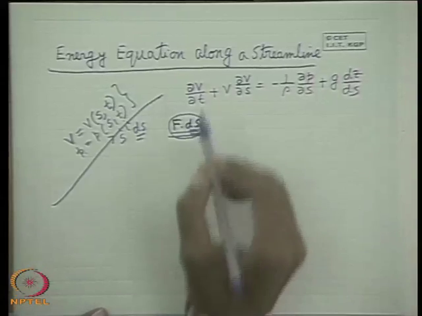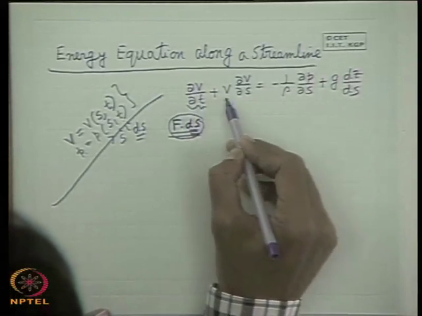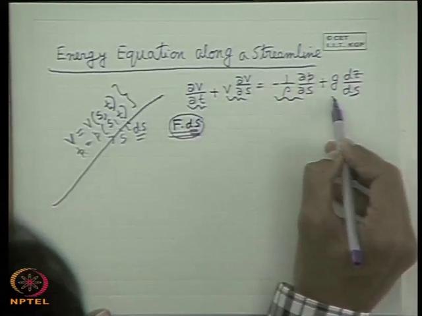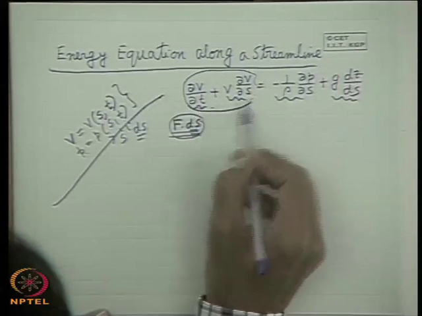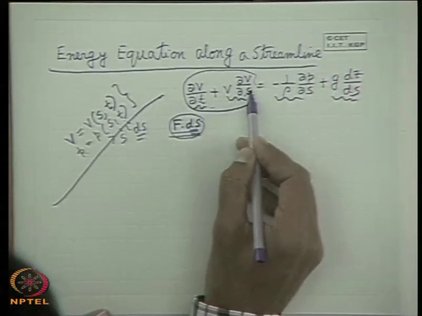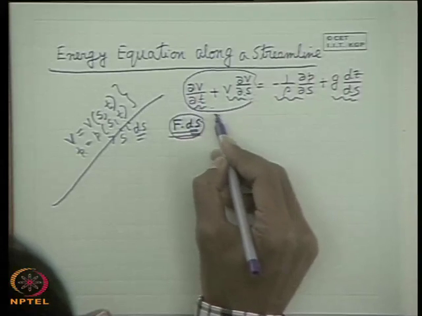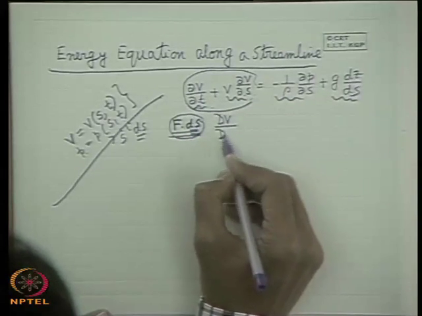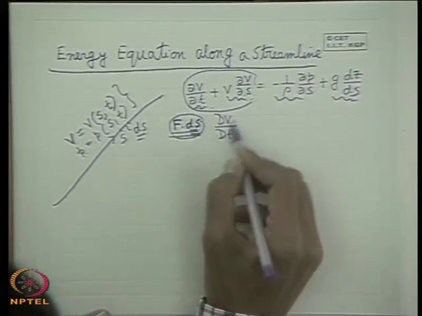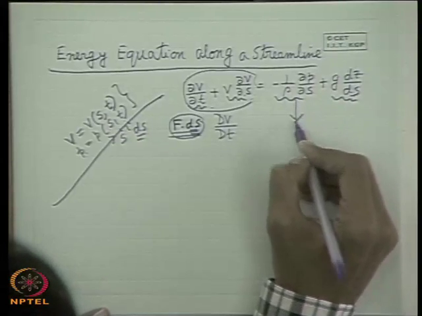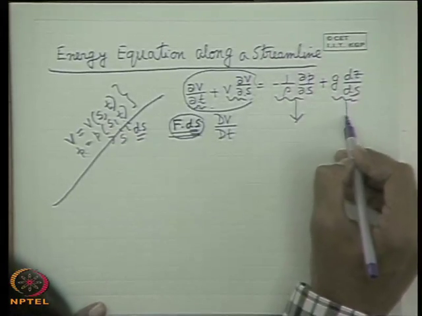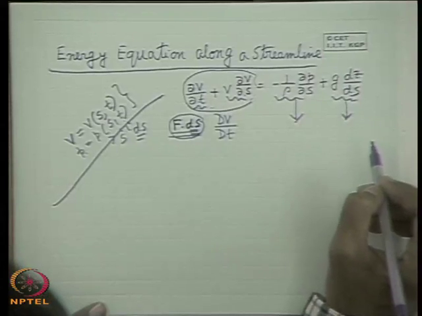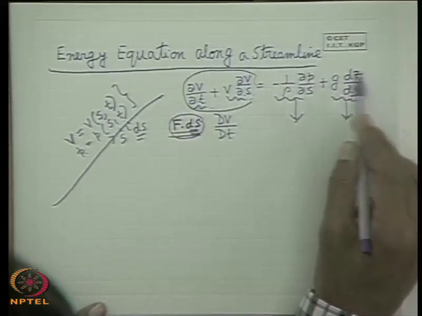Again, we see that these two terms are the acceleration terms, temporal and convective; in total, this is dv/dt. Acceleration is force per unit mass. Similarly, this is the pressure force per unit mass, and this is the body force, the gravity force in this situation, per unit mass.